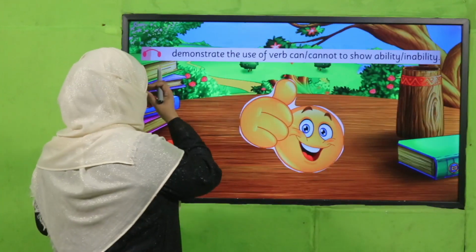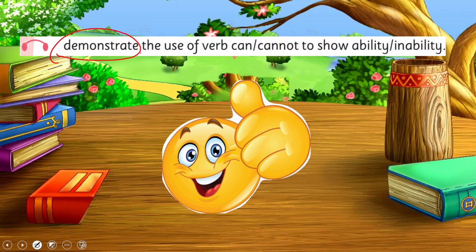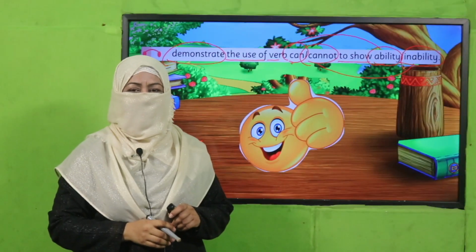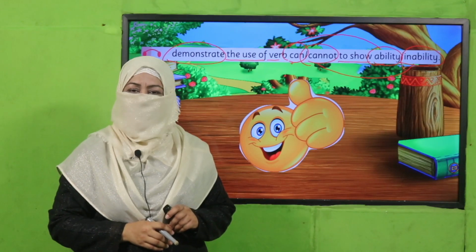So what have we learned? We learned to demonstrate the use of the verb can and cannot to show ability or inability. So we used can to show ability and cannot to show inability. Are we done with it? Yes, so that's it for today.